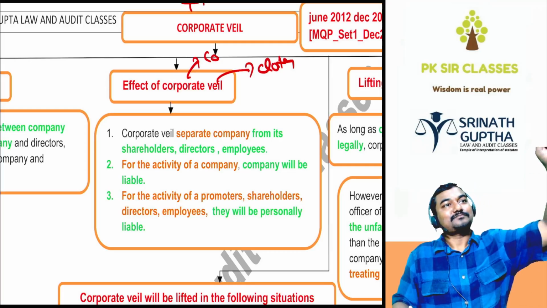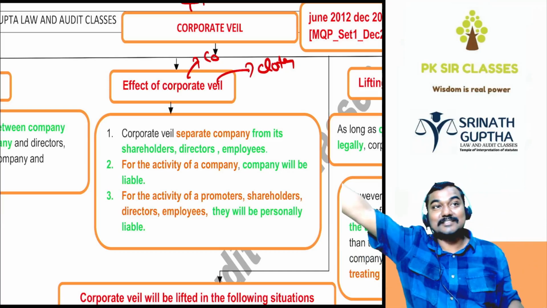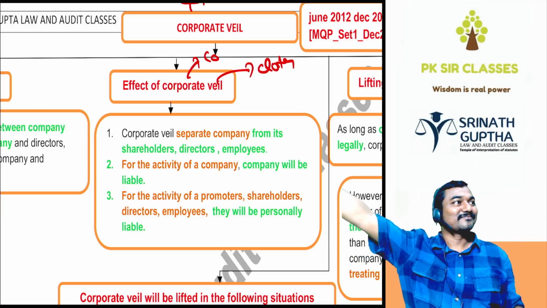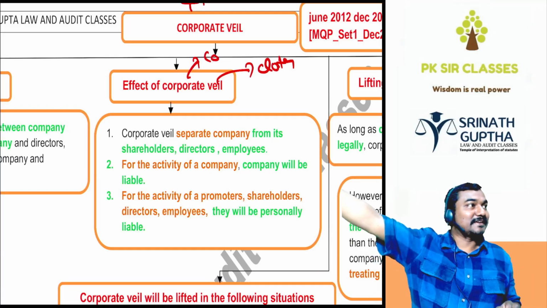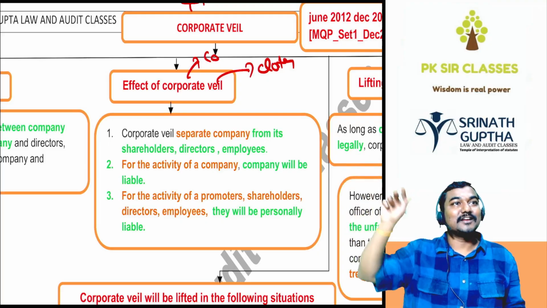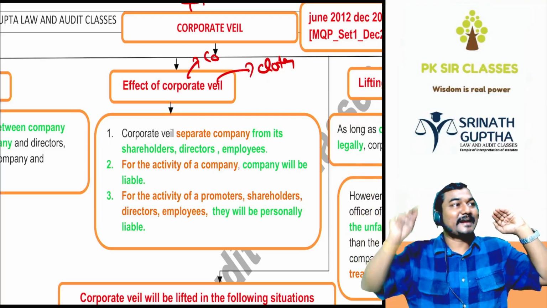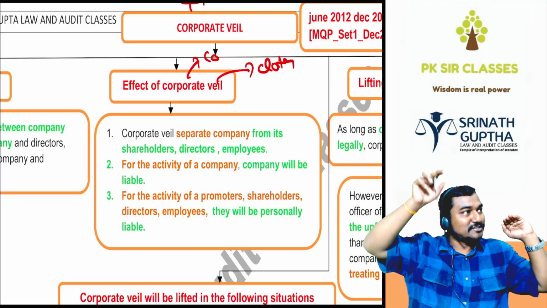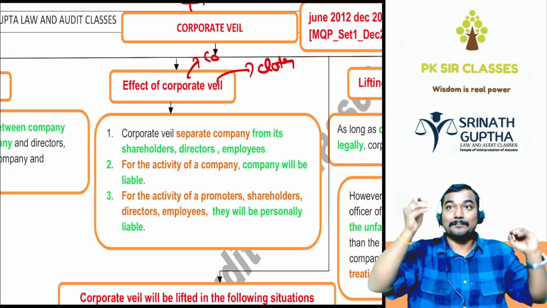In CMA Final law, he will teach all these things again. You have studied all these things in CA Foundation already, and we are discussing again in CMA Inter. In CMA Final law, he will also explain from the applicability of the Companies Act. This Act is applicable to the whole of India, including Jammu and Kashmir, and to companies formed under this Act.